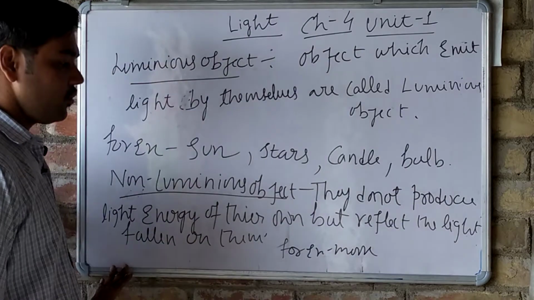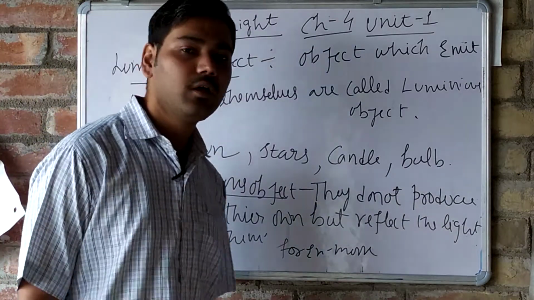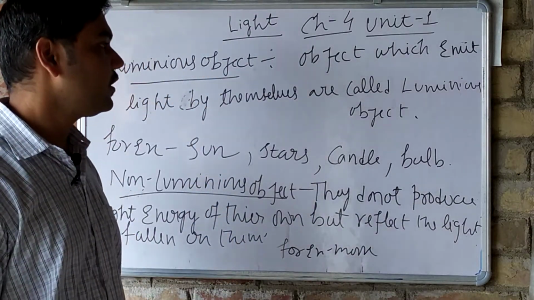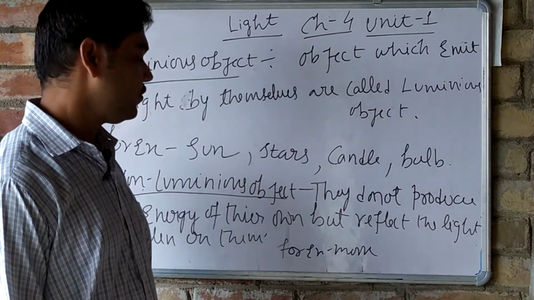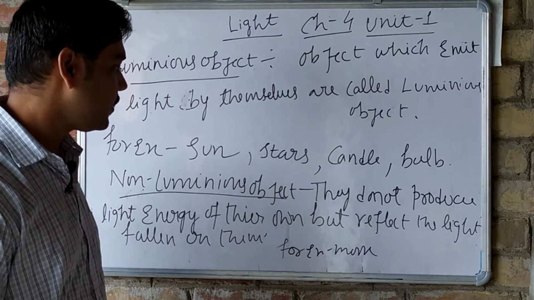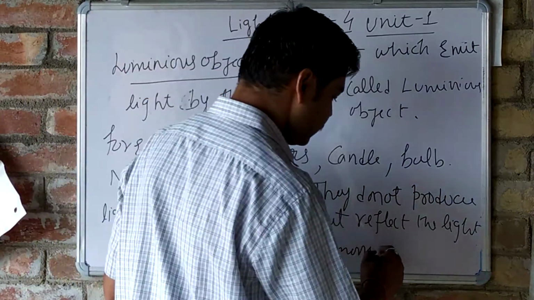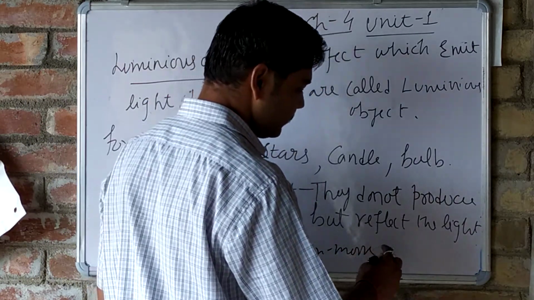Moon we will have. Okay, now what? Some other examples if we consider, then we will have objects that do not emit light energy of their own but reflect the light energy falling on them. We can take a few examples also. For example,